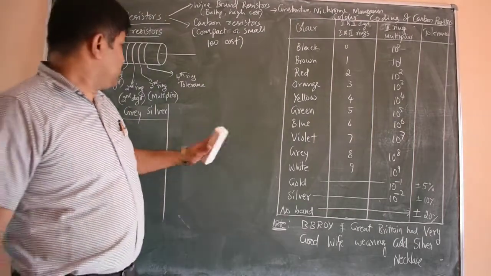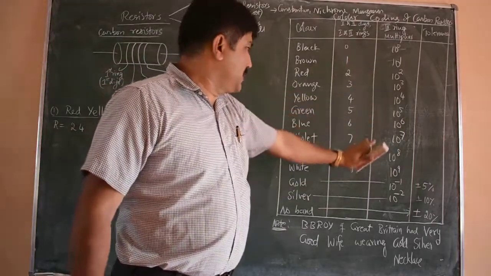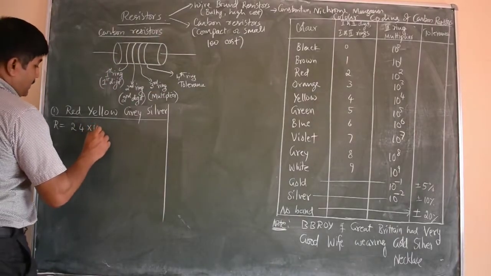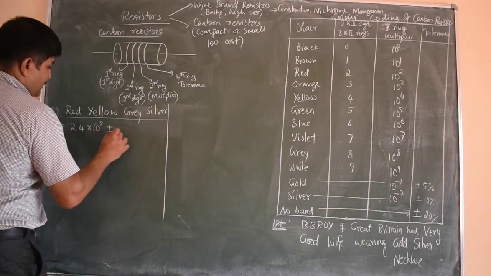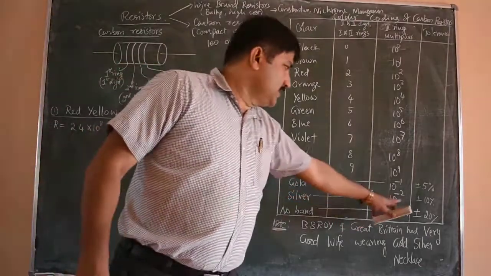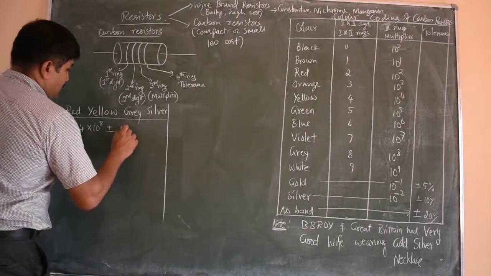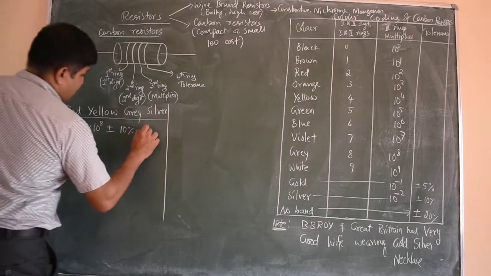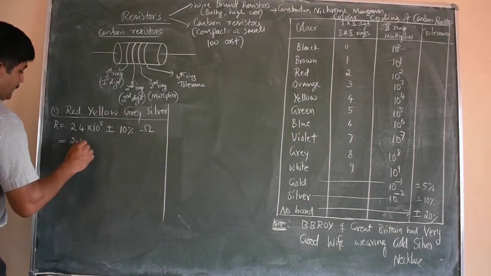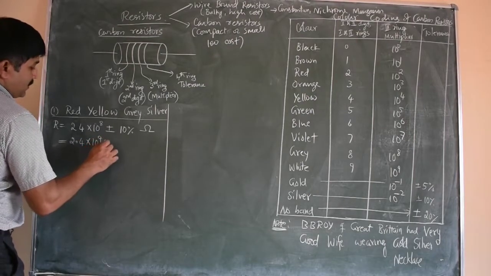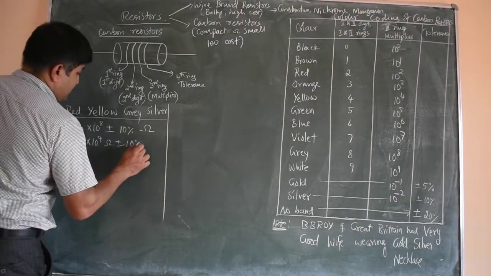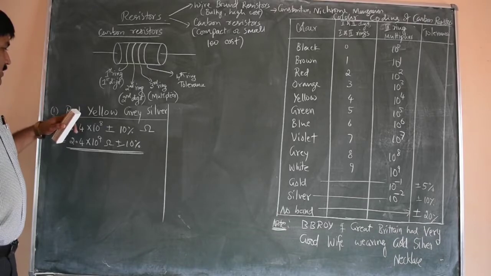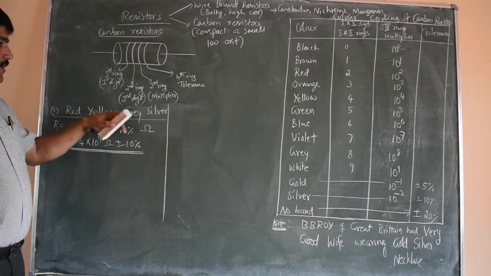For grey, the third ring is the multiplier. The grey value is 10 power 8 multiplier. So 24 into 10 power 8. Then plus or minus silver. Silver means it is 10% tolerance. So this value of resistance can be expressed as 2.4 into 10 power 9 ohm plus or minus 10%. So this is the resistance value of the resistor with the 4 color rings: red, yellow, grey, silver.